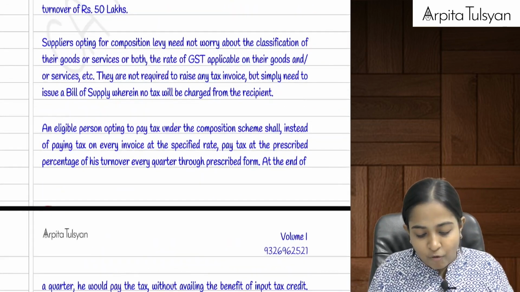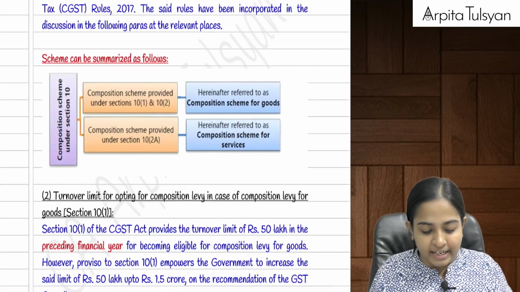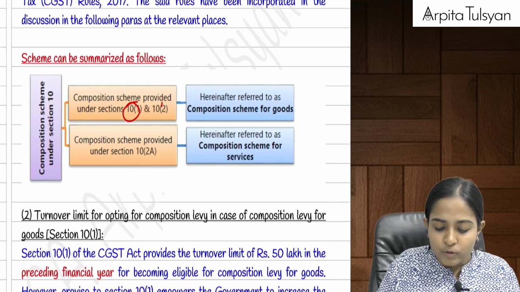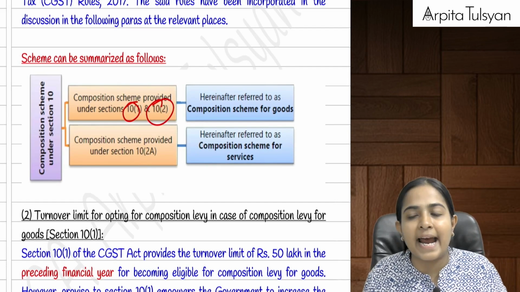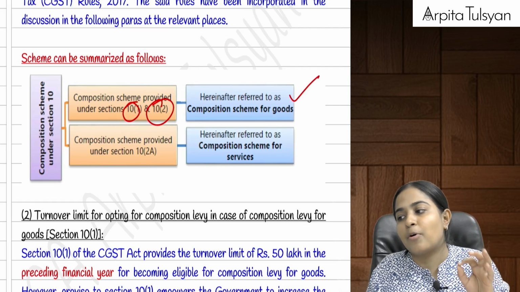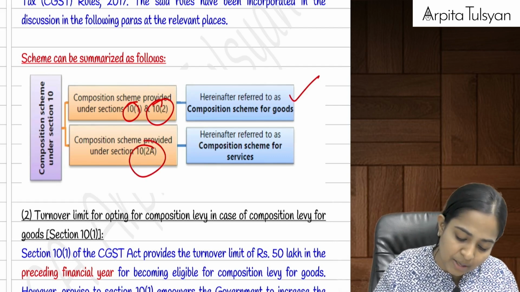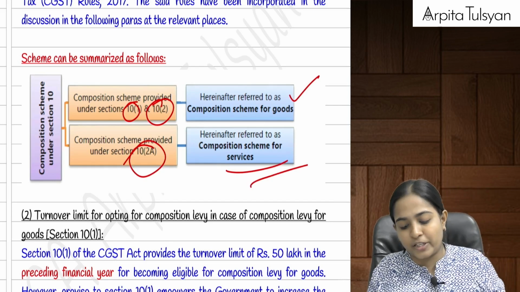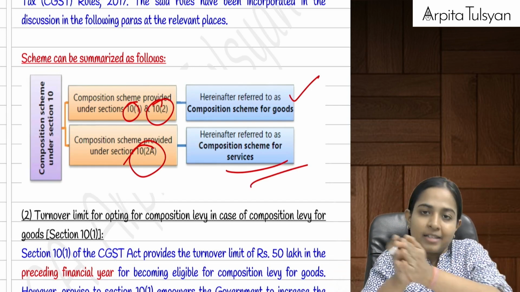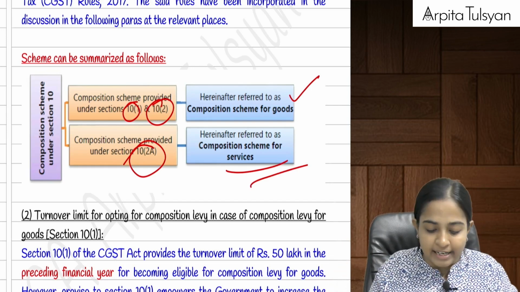Okay, now see what are the terms and conditions given in this case. First of all, let's see the section numbers, everyone. You have got two sections. First of all, section number 10.1 and 10.2, which talks about composition scheme for goods, and then section number 10.2a, which refers to composition scheme for services. 10.2a was inserted later. Okay, this was introduced later.